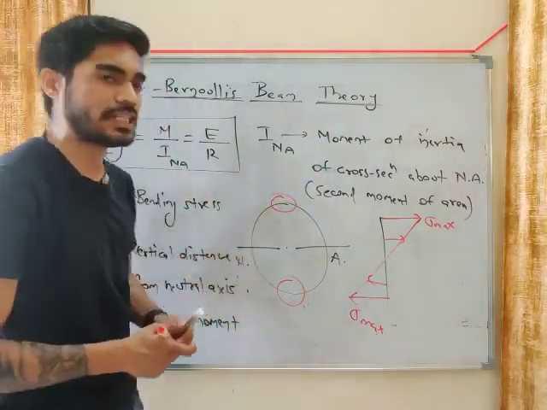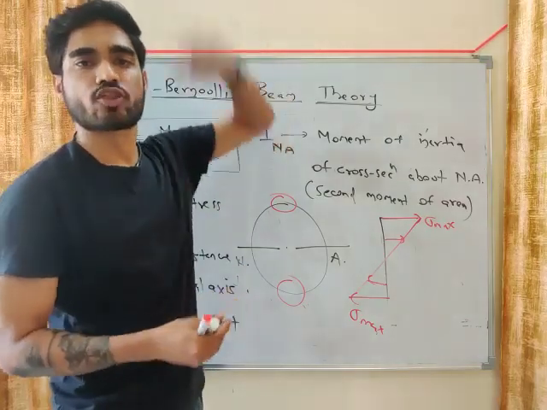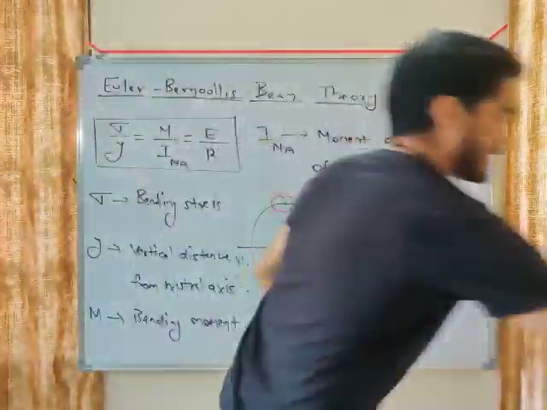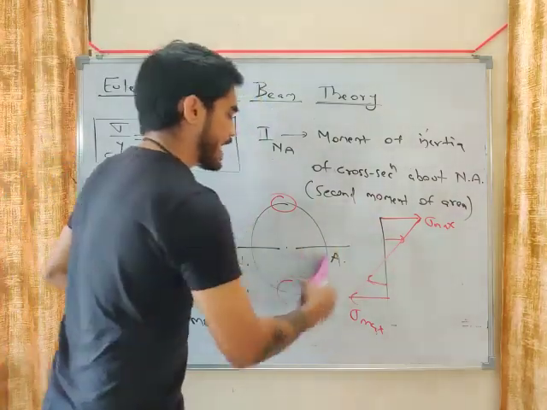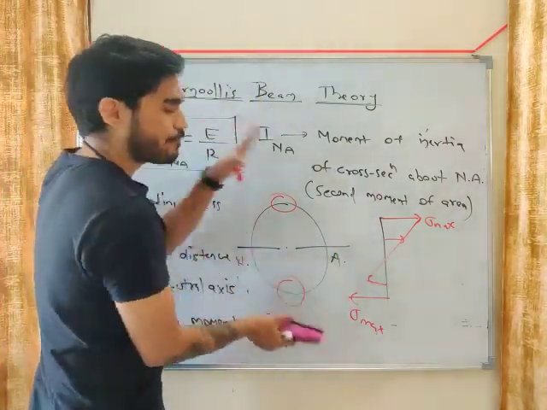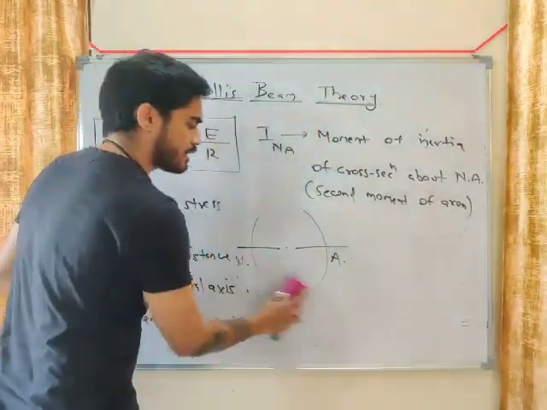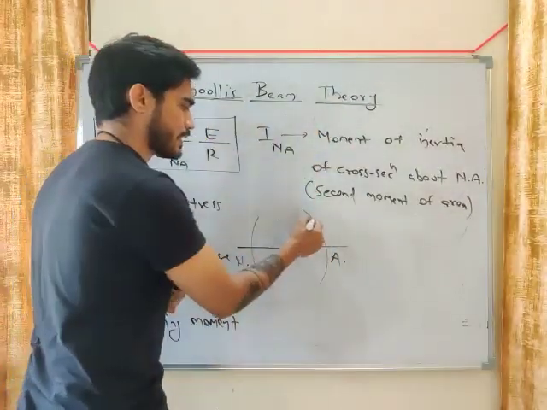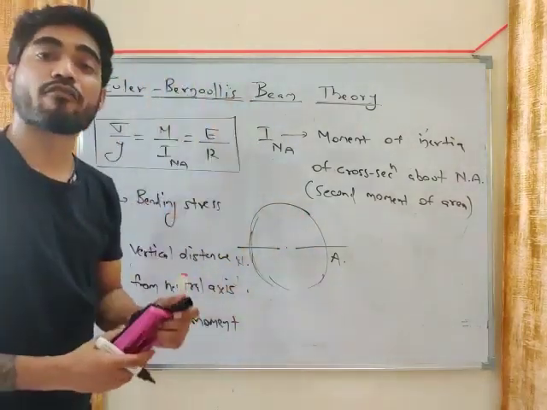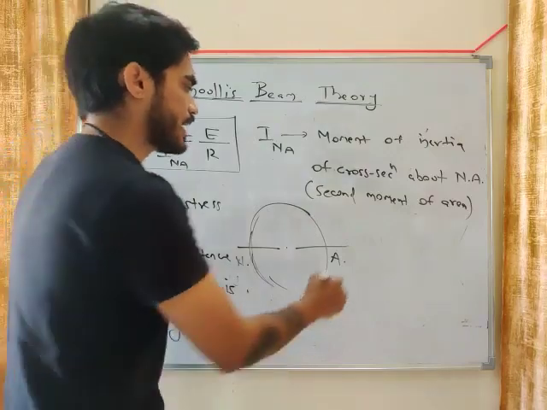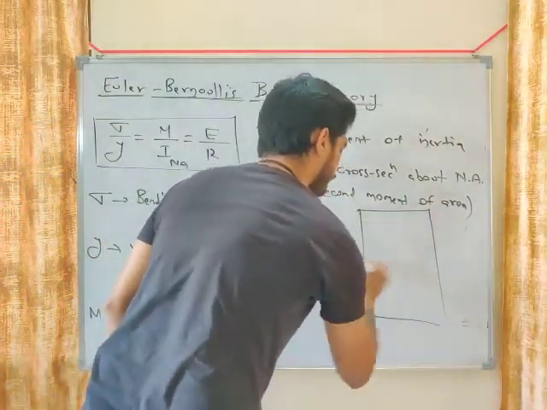Moment of inertia tells you how far the area is distributed from the neutral axis. If the area is away from the neutral axis, the beam will be able to sustain more load. So let's say you have two areas, a rectangle and a circle.